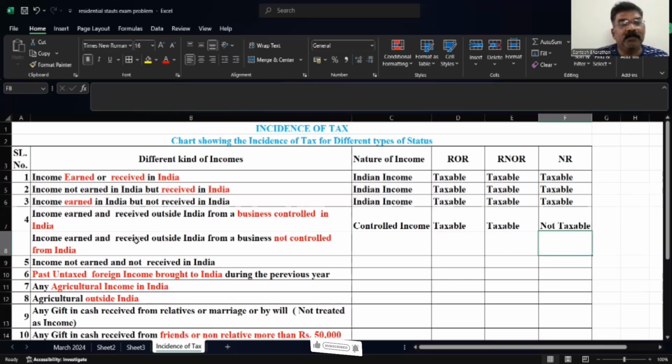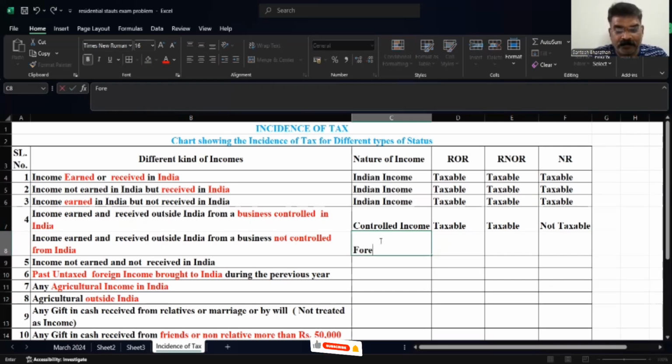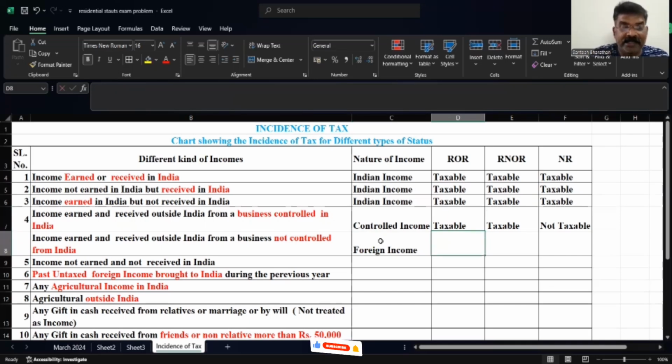Income earned and received outside India from a business not controlled from India. Income earned and received outside India, but it's not controlled; nowhere is an Indian role there. The money has not come to India. Both have taken place outside, and the head office is also not in India. In that case, we treat that as a foreign income. It's taxable only if he is a resident. In the other two cases, it is not taxable.